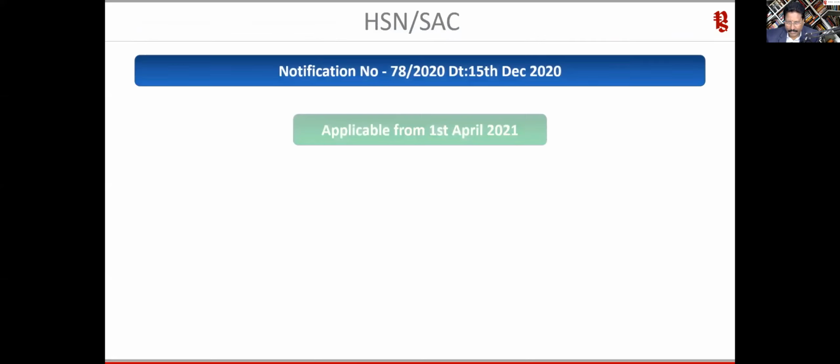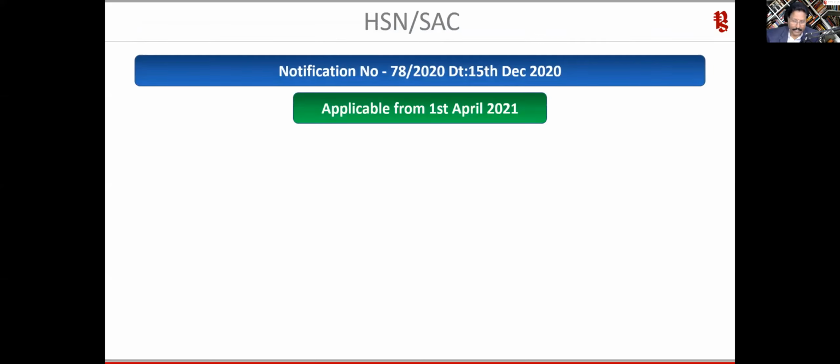So this is again a very important thing, and a very, very problematic area. Probably you must have experienced in the last 3 years, especially 17, 18, in the annual return, there was so much chaos that HSN needs to be given for inward supply also, and we had so many things, and then they exempted and all those things.